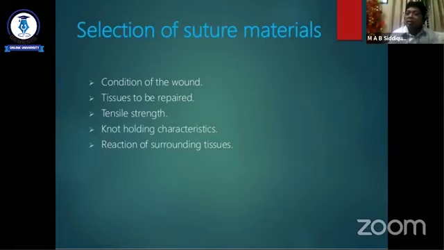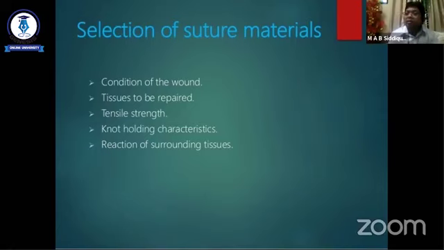Knot holding characteristic: some suture materials do not produce a secure knot compared to others, so where knotting is more important we choose accordingly. And regarding reaction of surrounding tissue, with some synthetic materials the reaction is less than with natural suture.